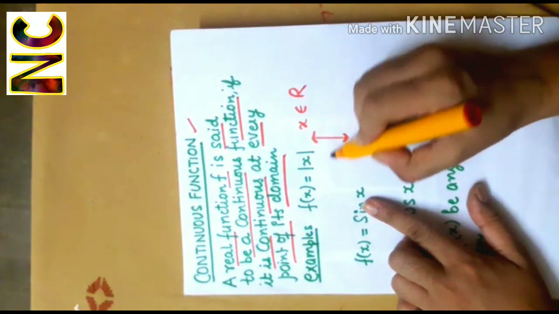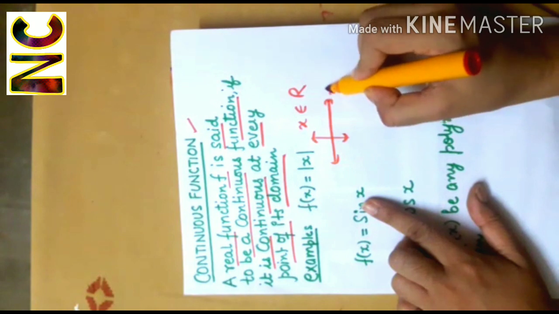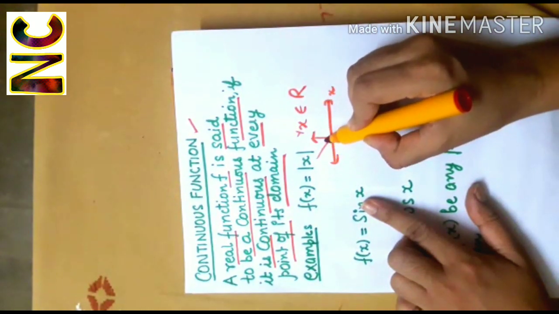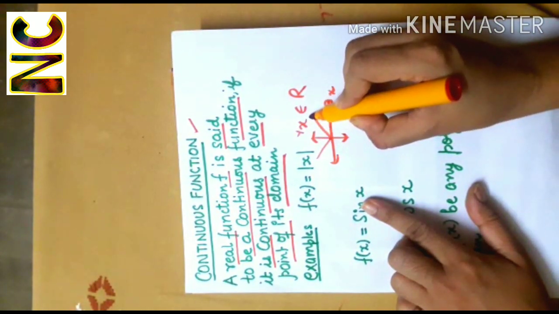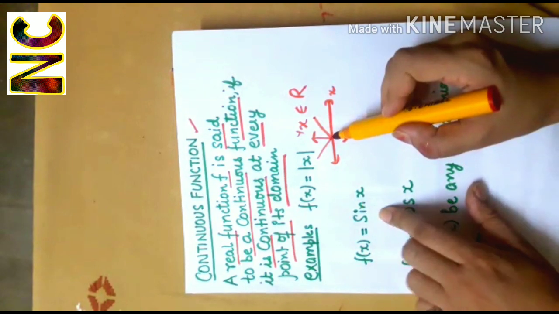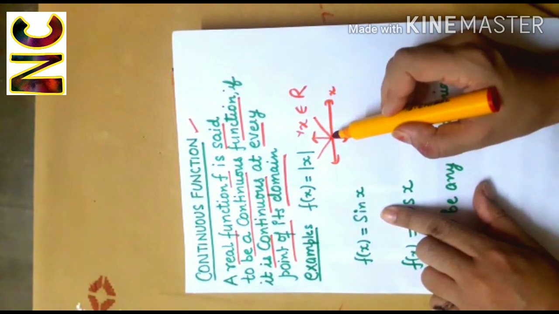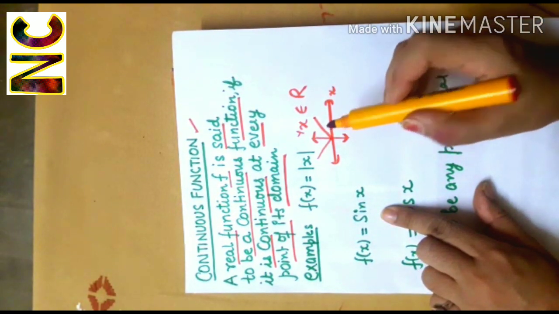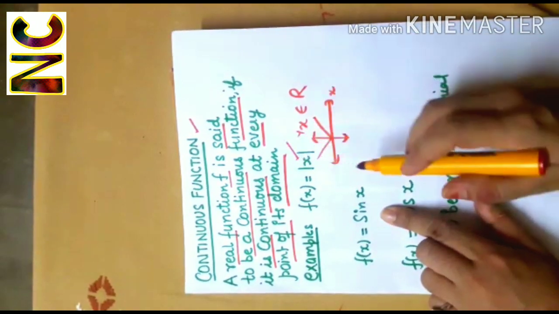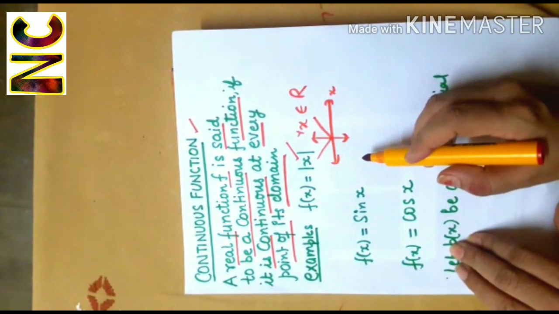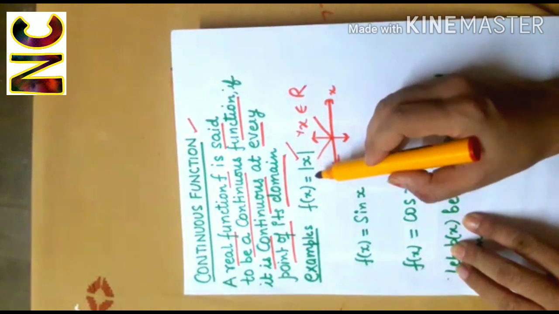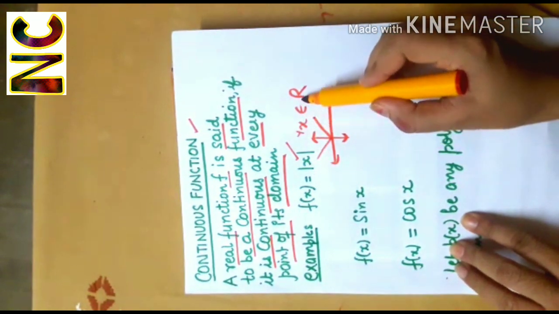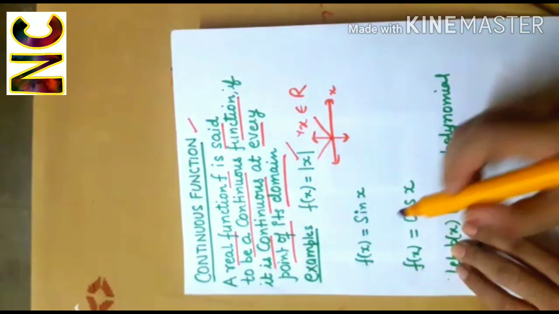The graph of the modulus function was like this. And this can be drawn in a single stroke without lifting the pen from the paper. So, the modulus function is an example of a continuous function because it is continuous at every real number.